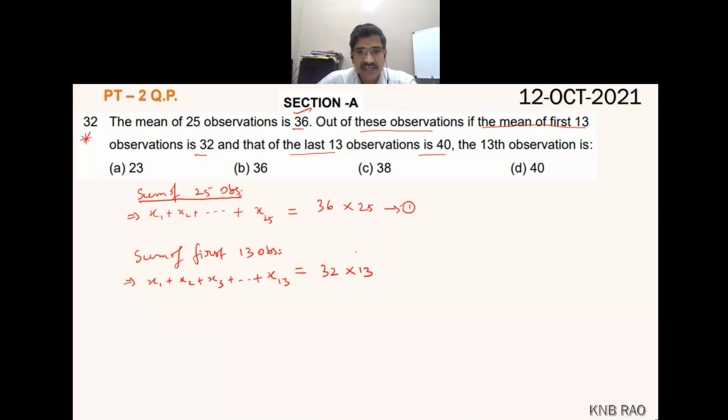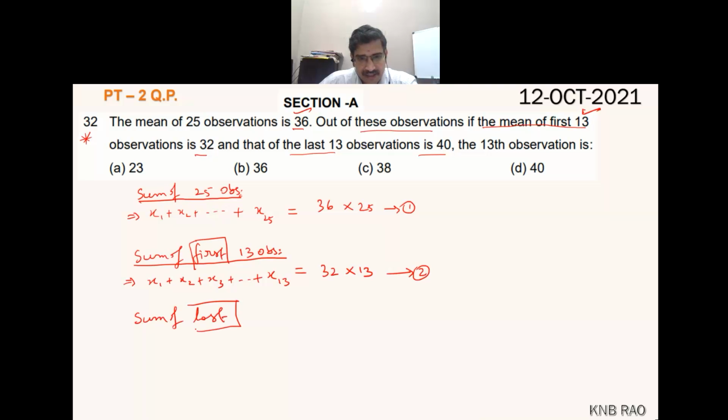Why 13? Because in total there are only 13 observations. Only 13 observations. So this is equation 2. Here the keyword is first 13 observations. Next, sum of